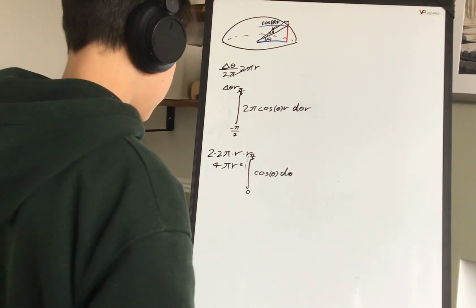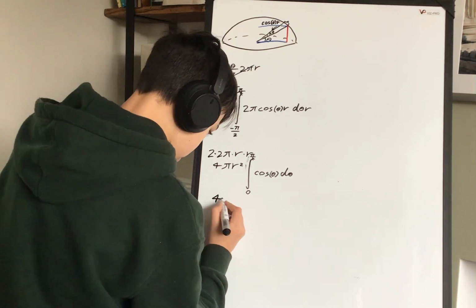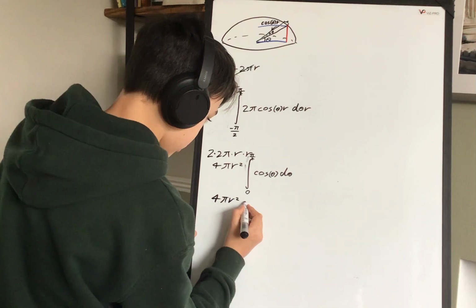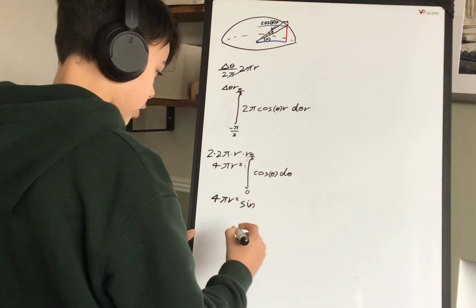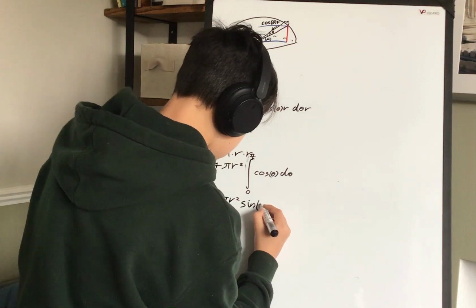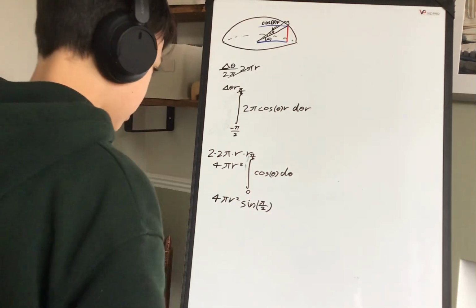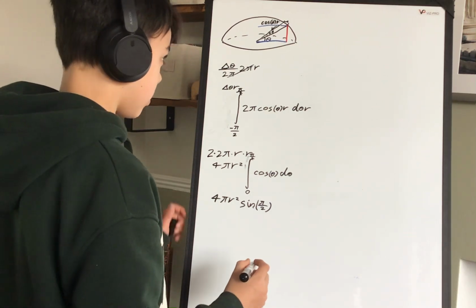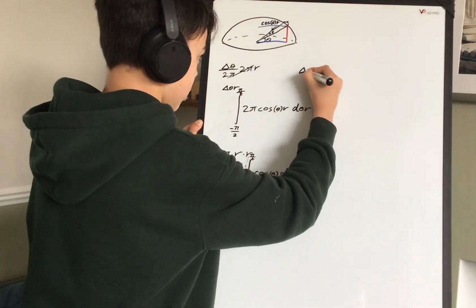And integral of cosine is sine, so we have 4 pi r squared sine of, let's plug in our pi over 2, pi over 2. Sine of pi over 2, or sine of 90, is 1, so our finished formula is, let's put it at the top here, 4